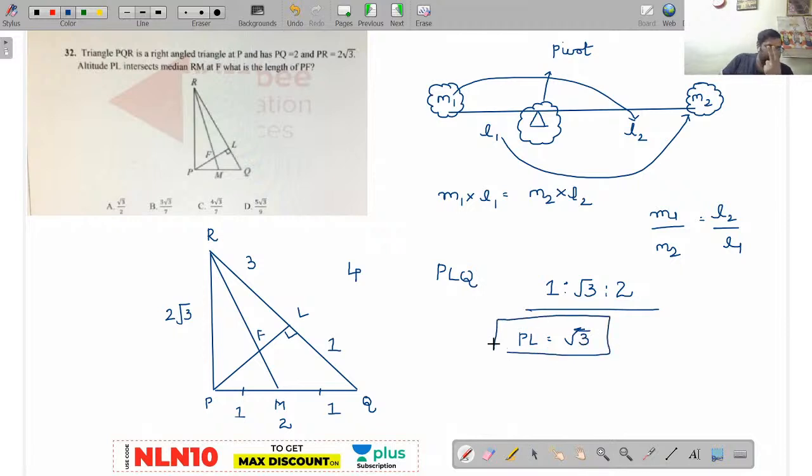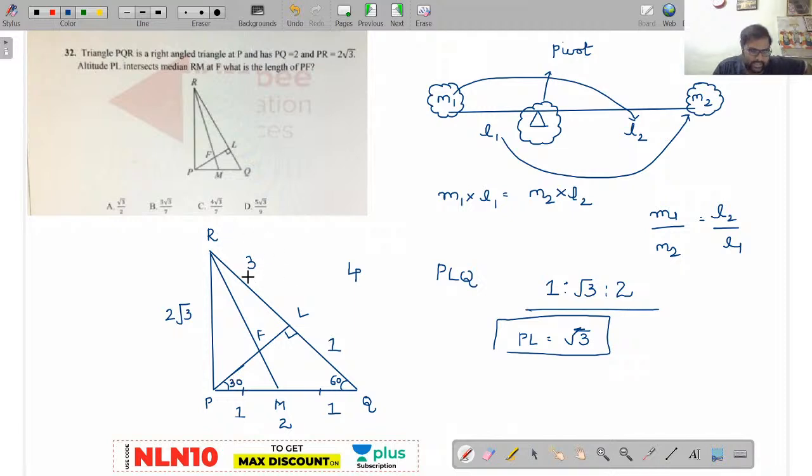If the hypotenuse value is 2, automatically the triangle is a special triangle, a 30, 60, 90 degrees triangle, right? Now see here, this will be 30 degrees and this will be 90 degrees. This will be 60 and this will be 30. Now, let us come to the mass point geometry concept here.